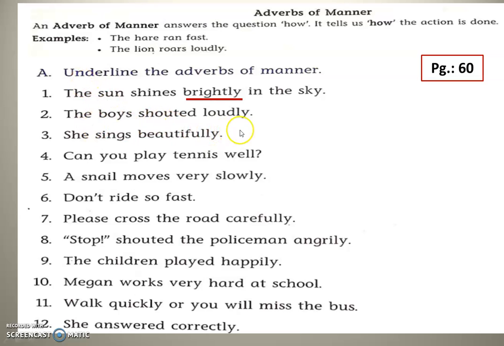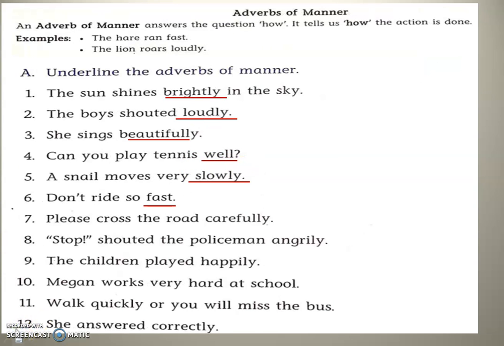Now the boy shouted loudly. Tell me which word is describing here? Loudly. Shouted loudly. Shouted is the action word. She sings beautifully, beautifully. Can you play tennis well? Well. Please cross the road carefully. This carefully. So this says about the verb. Crossing carefully. The crossing is the action word and carefully is the adverb.